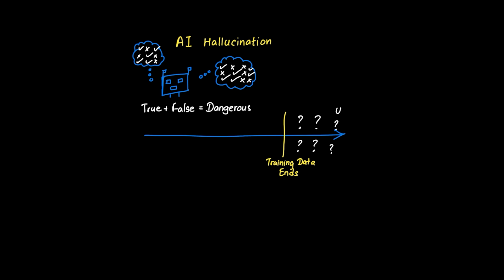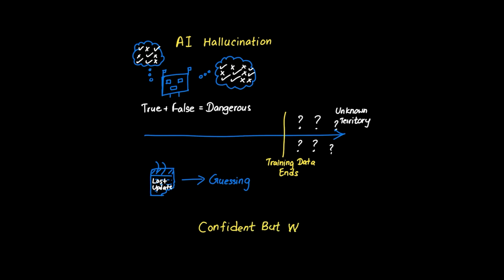This is particularly problematic with recent events because the AI's training data has a cutoff date. It's like asking someone who's been in isolation since 2020 to describe current events. They might make educated guesses that sound reasonable but are completely wrong. This isn't a processing limitation or a memory problem. The AI is working perfectly, just with incomplete information. Understanding hallucination is crucial because these false outputs can be very convincing.